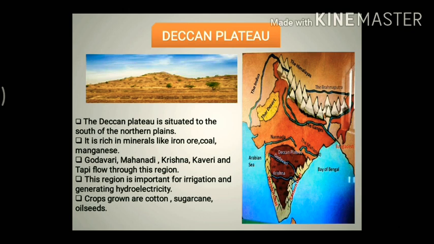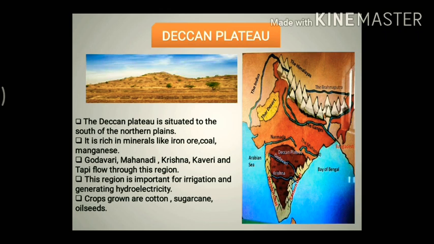Okay, now which are the important rivers? Godavari, Mahanadi, Krishna, Kaveri and Tapi flow through this region. So these are the important rivers that are present in the Deccan Plateau. Now, this region is important for irrigation and generating hydroelectricity, as there are so many rivers in these areas. So, many dams have been constructed on those rivers for storing what?